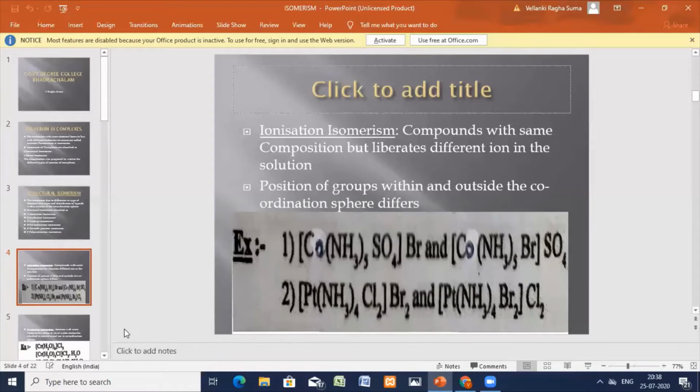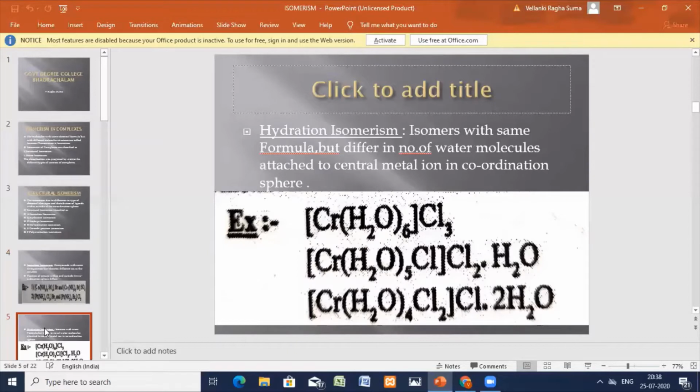Now we'll see the second type of structural isomerism. One type was ionization isomerism, and now let us go for the second, that is hydration isomerism.